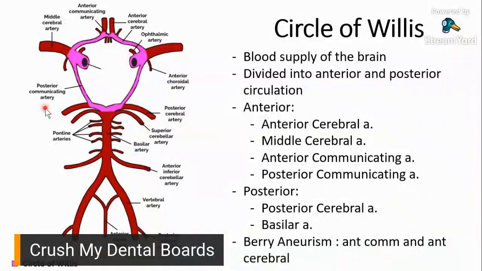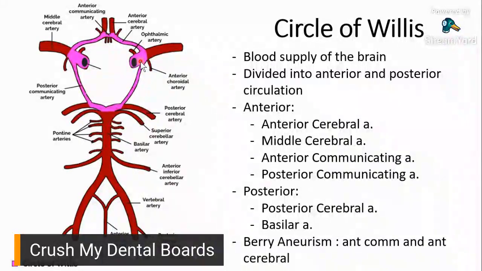Okay, so for the anterior circulation, makikita mo dyan, it's composed of your anterior cerebral artery. So you have a left and right side. Your anterior cerebral artery, ito siya, kaliwat kanan. At the middle, yung junction ng dalawang, yung left and right side ng anterior cerebral artery mo would be your anterior communicating artery, right here. Okay? And then this is your middle cerebral artery. Again, right and left side.